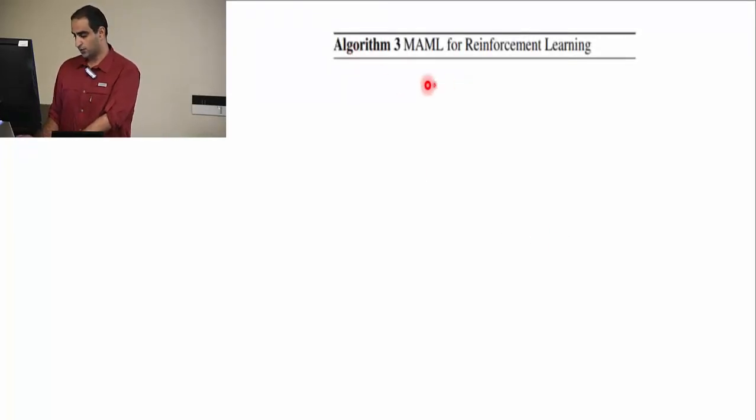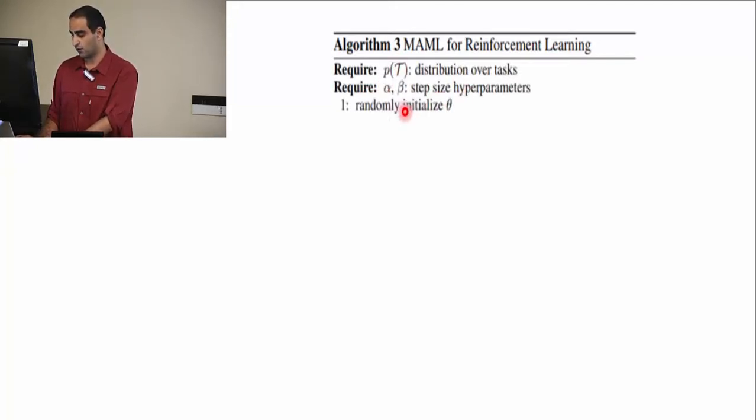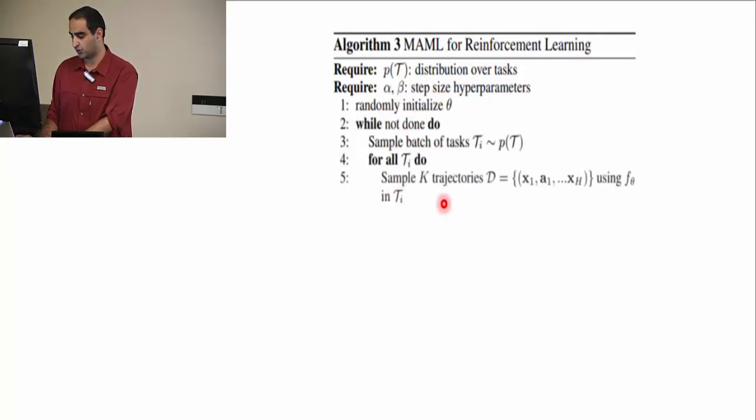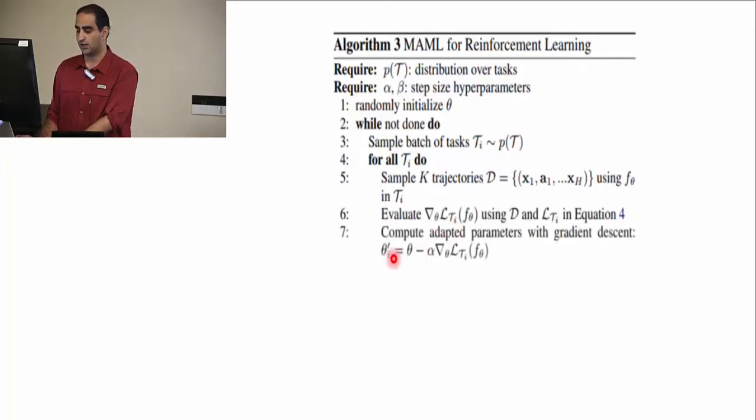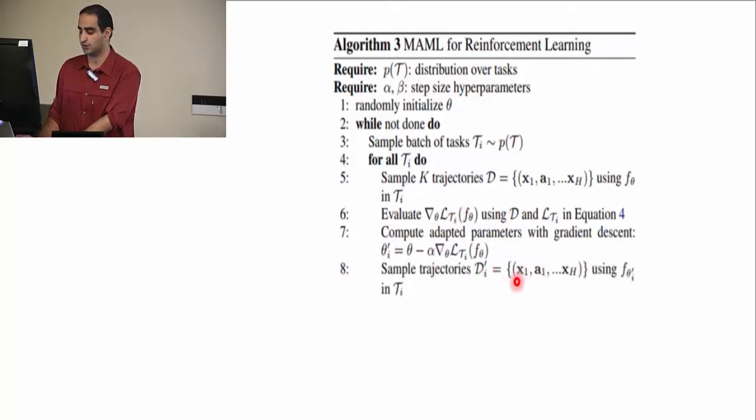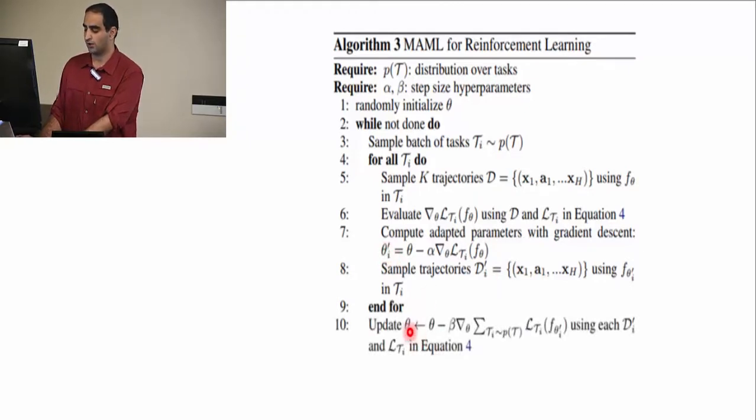So for the algorithm, I just wanted to show you that it's still the same thing. We have a distribution of tasks, and we have alpha and beta, and we initialize theta, and sample a batch of tasks. And for all tasks, we sample k trajectories. So the only difference here is that we pick k trajectories. And we again evaluate our adapted parameters based on those trajectories. And we also have a validation data set, which are trajectories that should do well on these adapted parameters. And then we again update our parameters based on our validation data set trajectories.